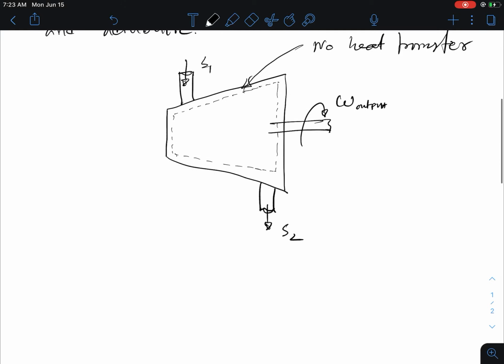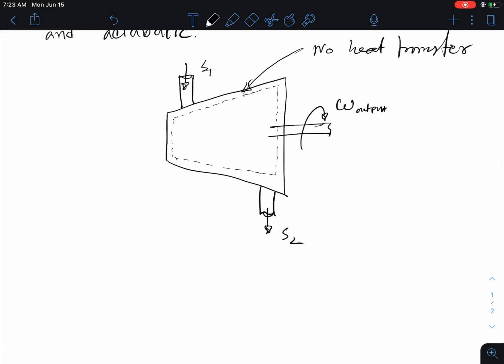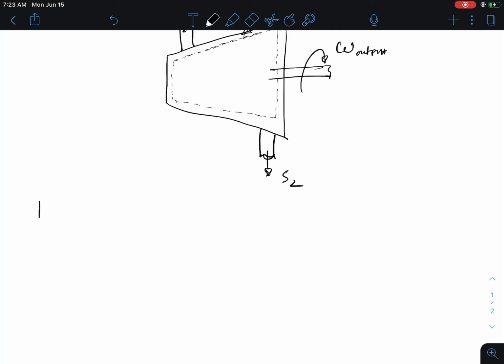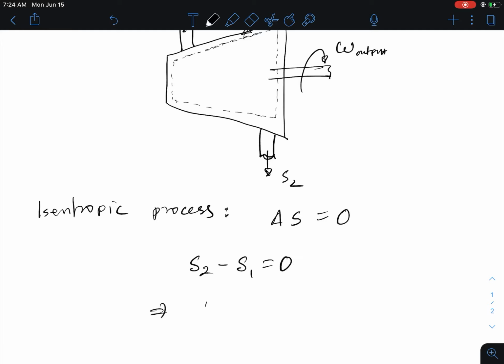If the system is internally reversible and adiabatic, with no heat transfer, then for an isentropic process the entropy will remain constant. That means there is no change in the entropy. Delta S equals 0. We know that delta S is the entropy of the final state minus the entropy of the initial state, equals 0. So if there is no change in the entropy, then the initial and the final entropy are the same. So this is the isentropic process.